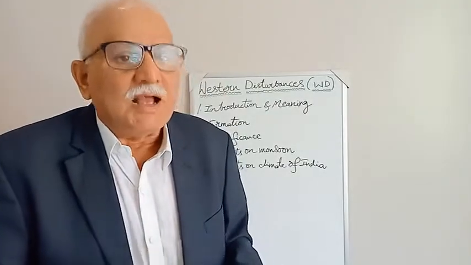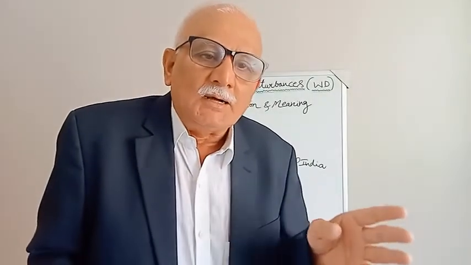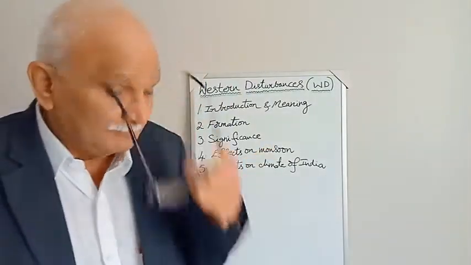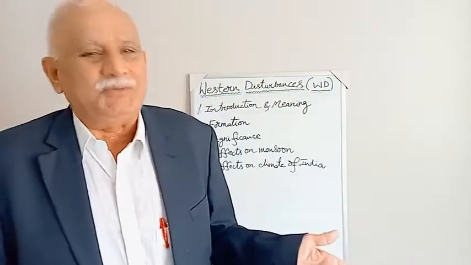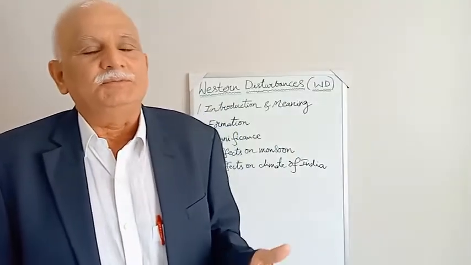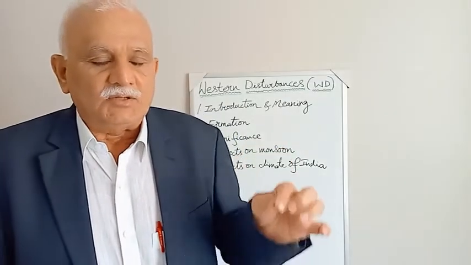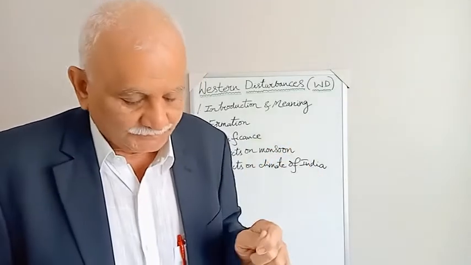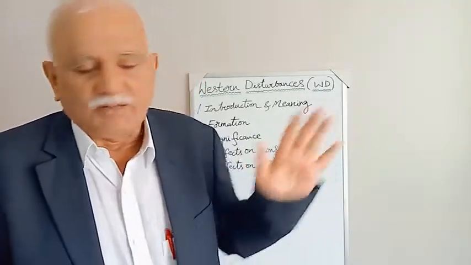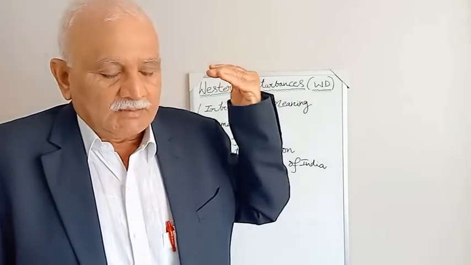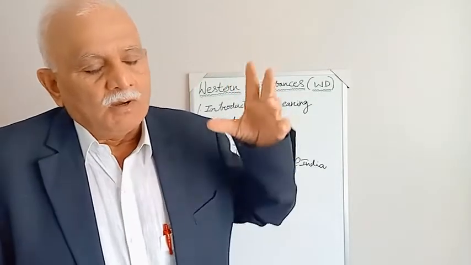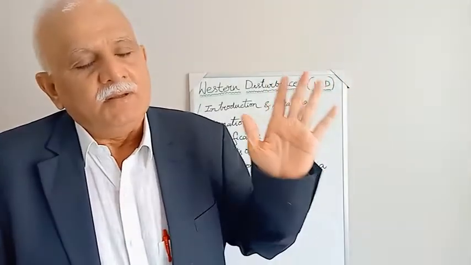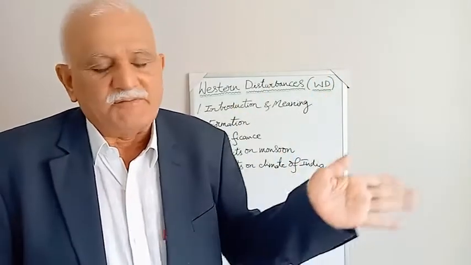So now, the effects of western disturbances on the Indian monsoon. So see, the Indian monsoon, we always call it the southwest monsoon. Usually the southwest monsoon sets over the Indian subcontinent on 1st of June, or nowadays 4th or 5th June. The southwest monsoon extends up to, say, September middle, then withdrawal of the monsoon takes place after 15th of September.